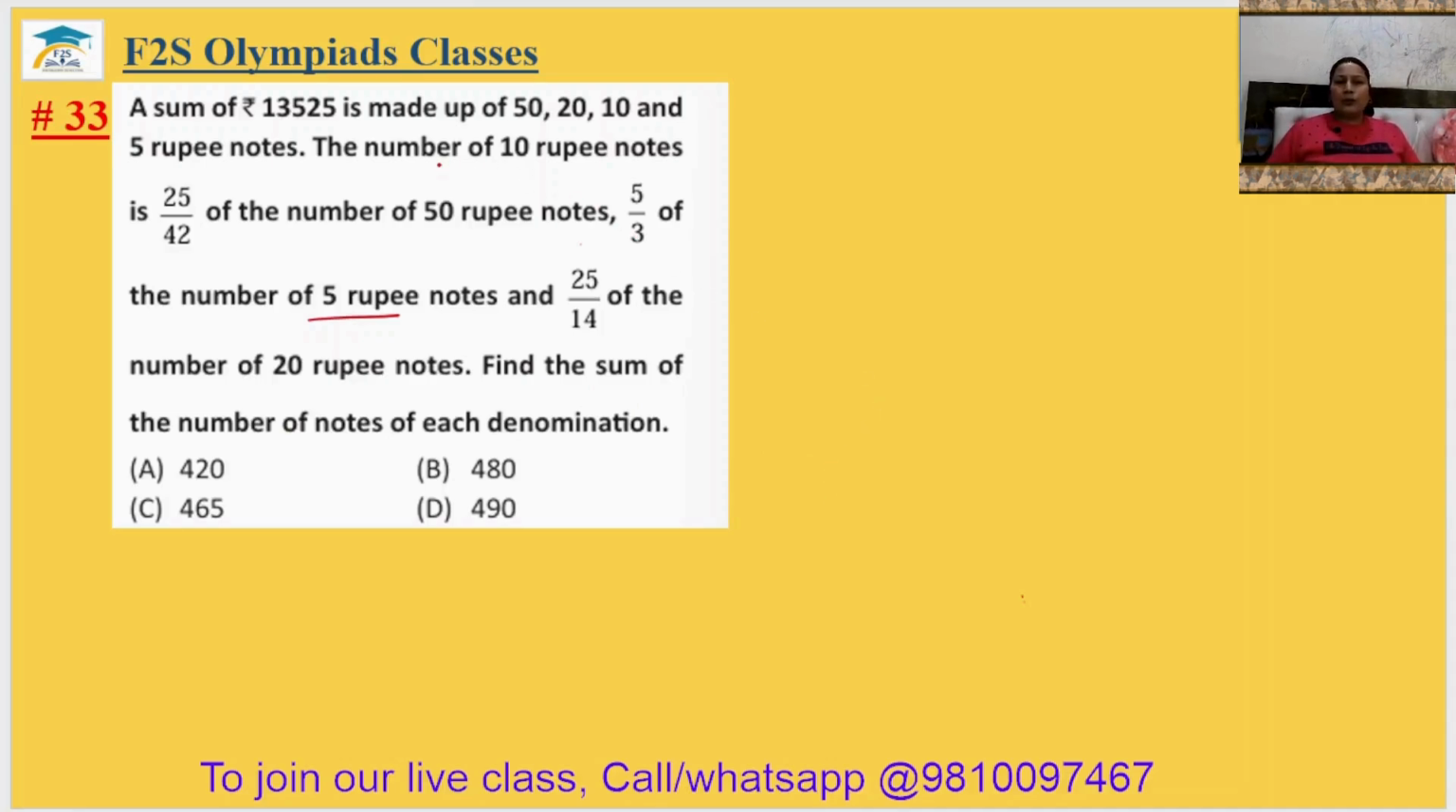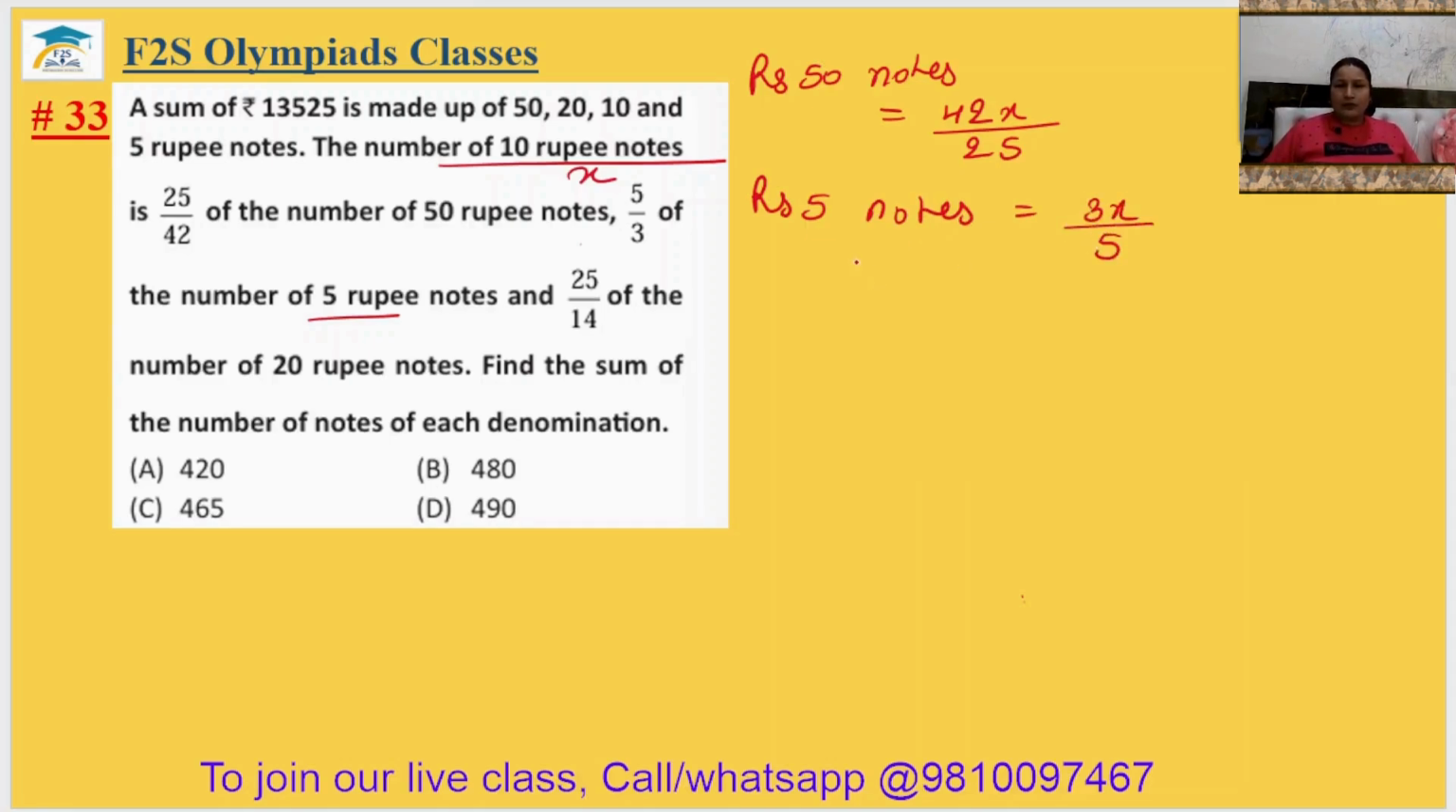So suppose the 10 rupee notes is x, x notes of 10 rupees. Then it should be equal to 25 upon 42 of the 50 rupee notes. So it means rupees 50 notes should be equal to 42x upon 25. Rupees 5 notes will be equal to 3x by 5, and rupees 20 notes should be equal to your 14 by 25x.